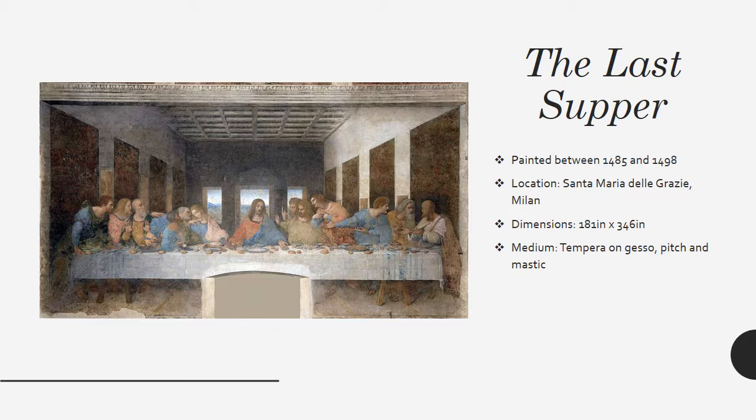The disciples are also nicely arranged into groups of 3 along the length of the table. One interesting fact is that there are lines of perspective that radiate from Christ's head, indicating that he is the focal point of the painting. These perspective lines blend in with the ceiling and walls.